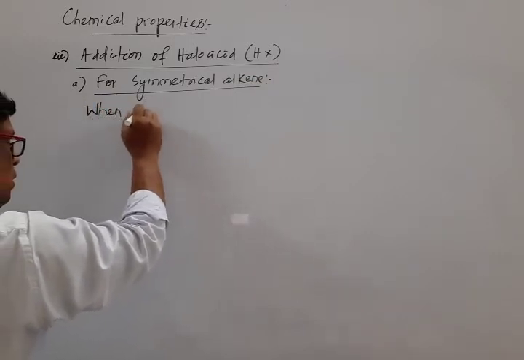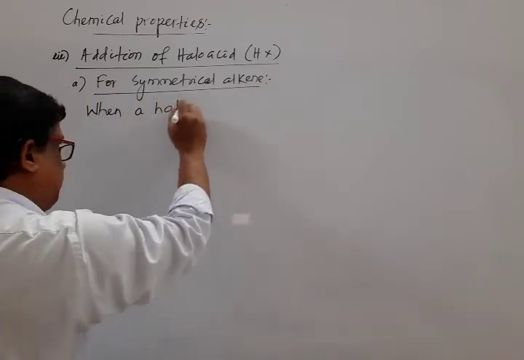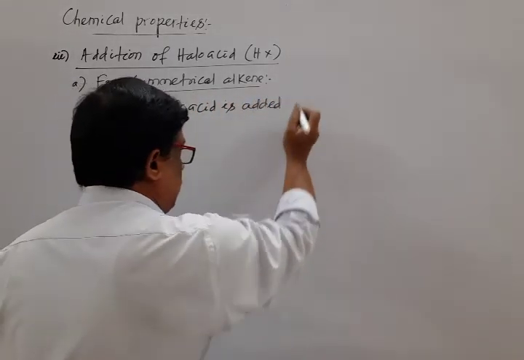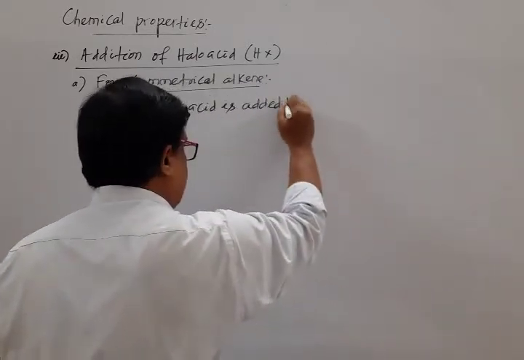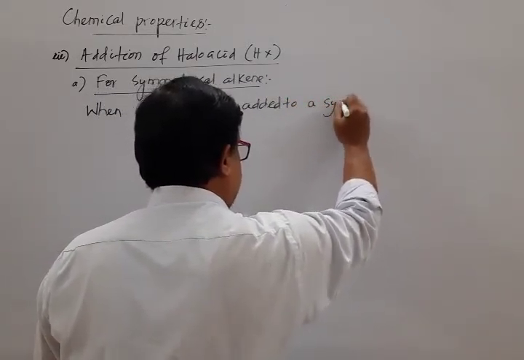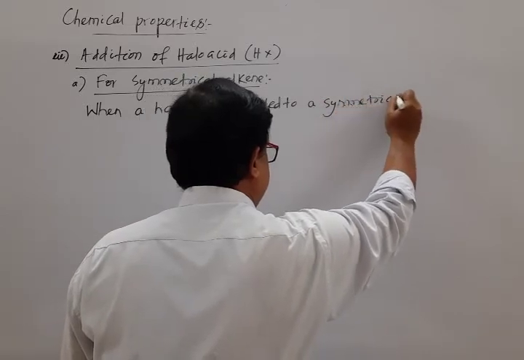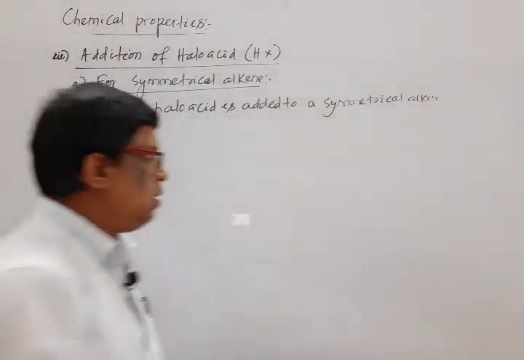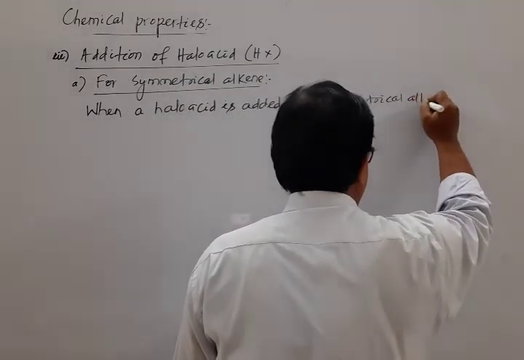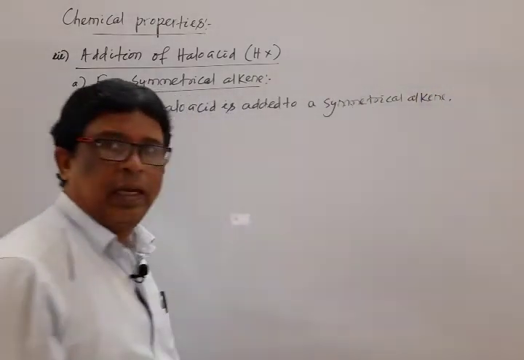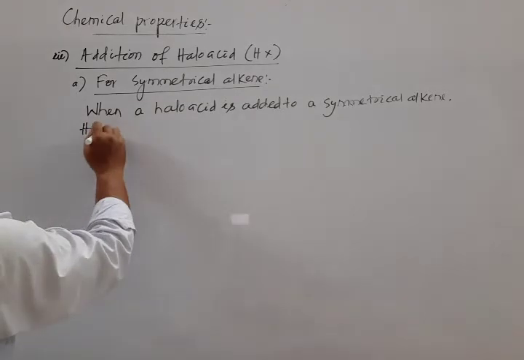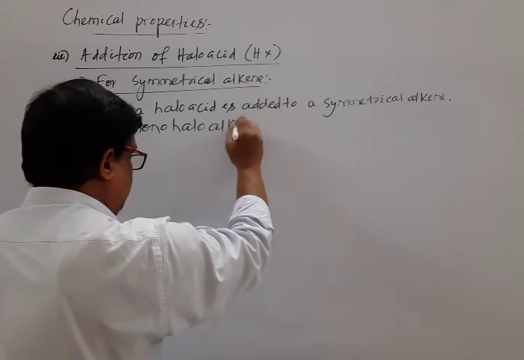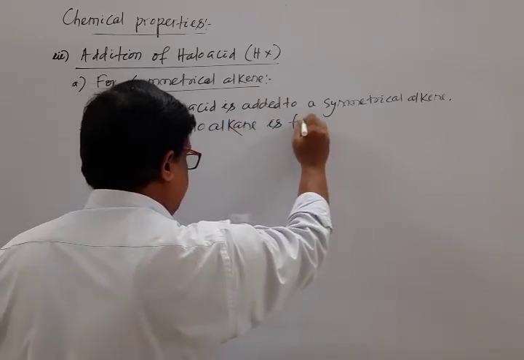When a halo acid is added to a symmetrical alkene, then monohaloalkane is formed.